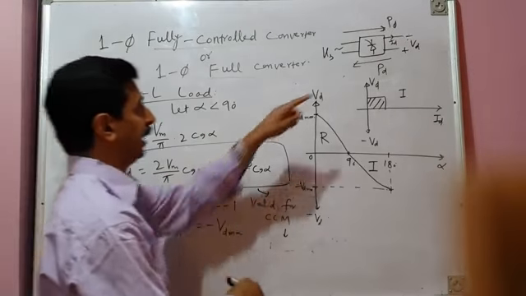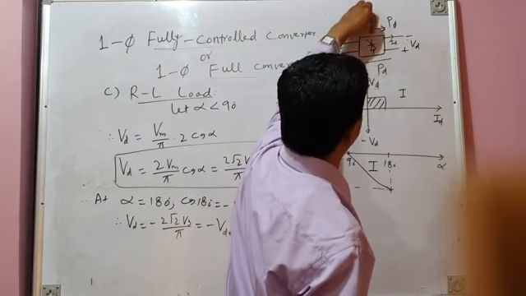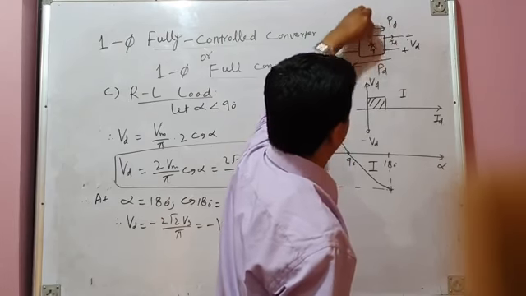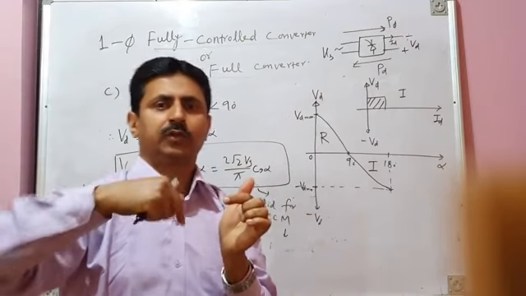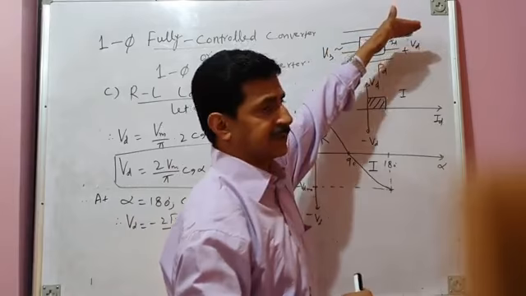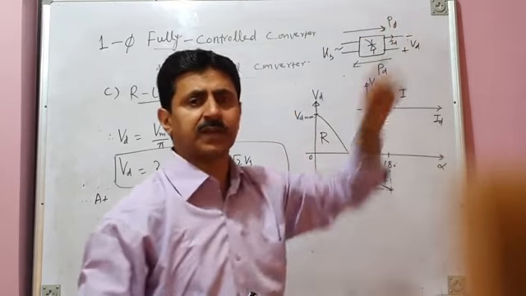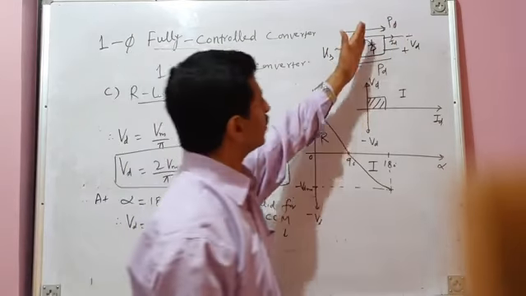Current can never be negative, because negative current means current has to flow from cathode to anode. And SCR always conducts current from anode to cathode, not from cathode to anode. So current cannot reverse its direction. Voltage polarity can reverse, but current cannot reverse direction. So current is always positive.